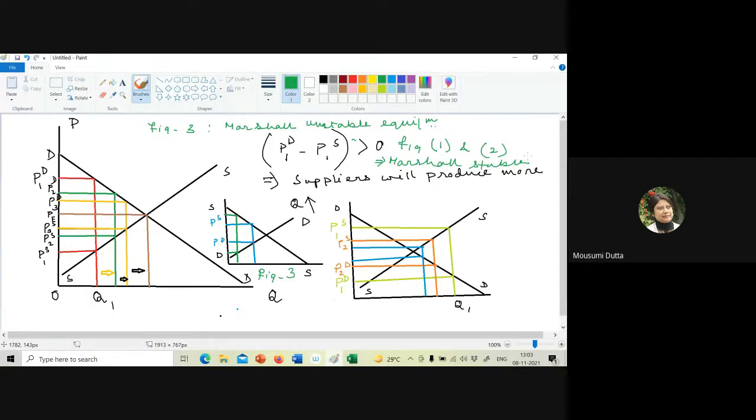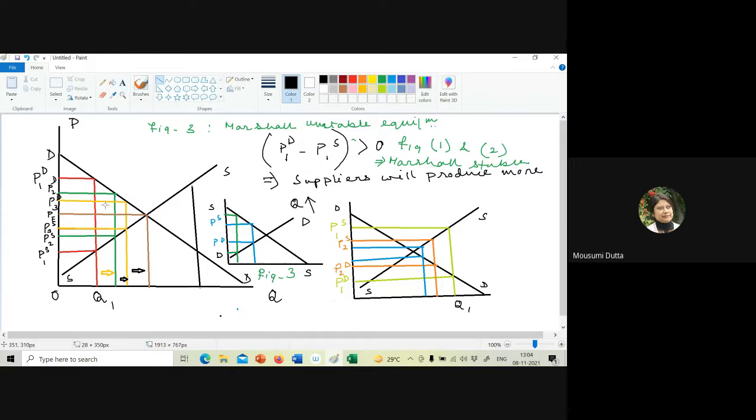Both 1 and 2 are indicating Marshallian stable equilibrium. In a single diagram, if I show this part 2, this right-hand side 2, it may be a bit clumsy. For that reason, I have used this second diagram to show you what happens if I start from this direction. So figures 1 and 2 are basically the same graph.